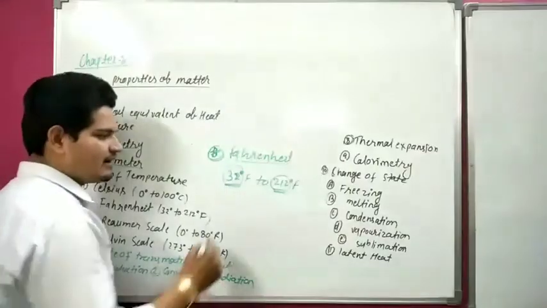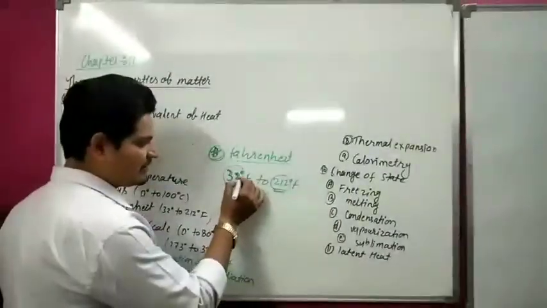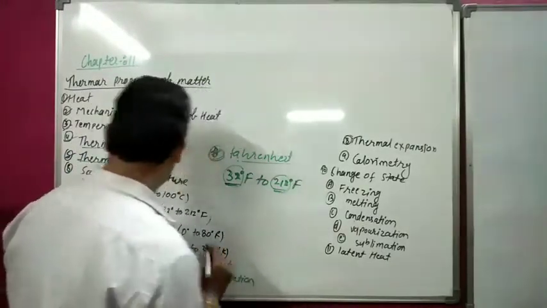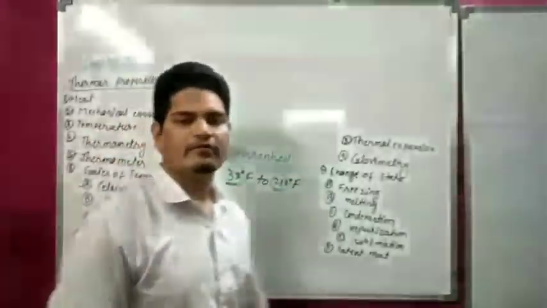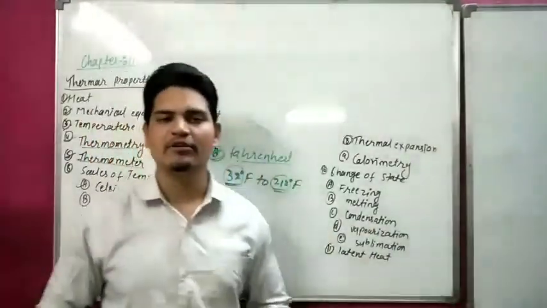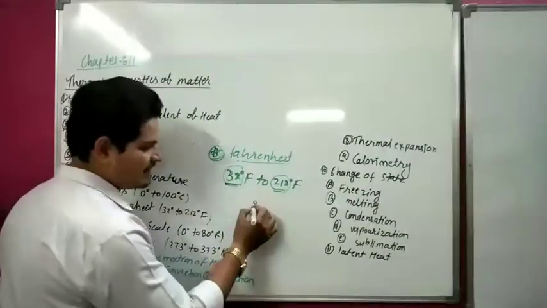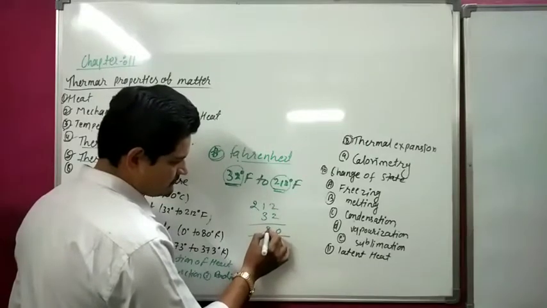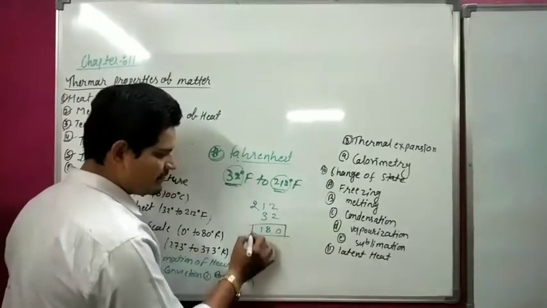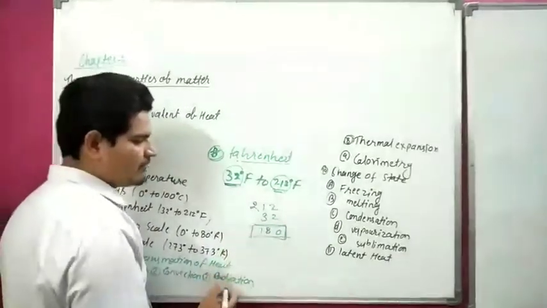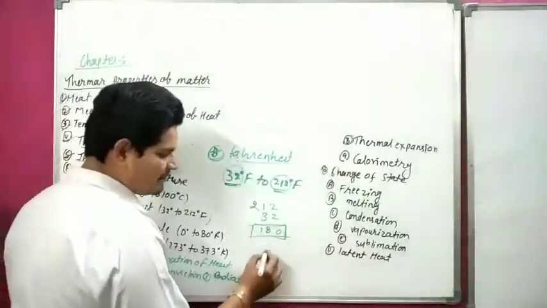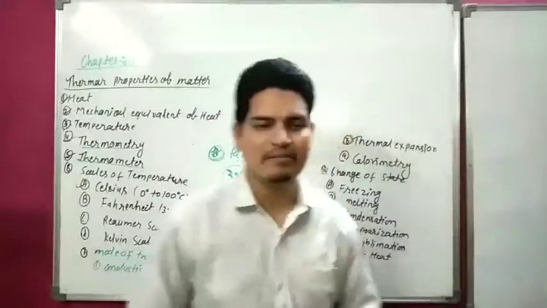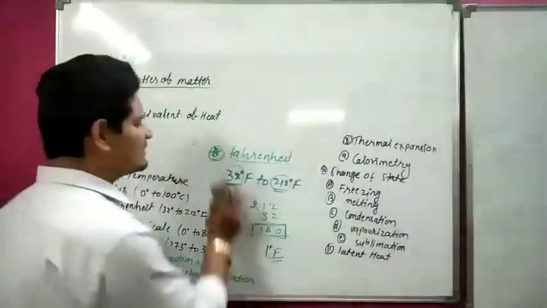In Fahrenheit, the scale starts from 32 degrees Fahrenheit to 212 degrees Fahrenheit. 32 is the freezing point of water and 212 is the boiling point of water. The scale is divided into 180 equal parts, and each part is called 1 degree Fahrenheit. So it is the perfect way to measure the temperature.